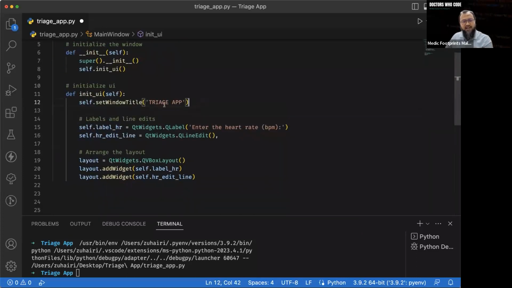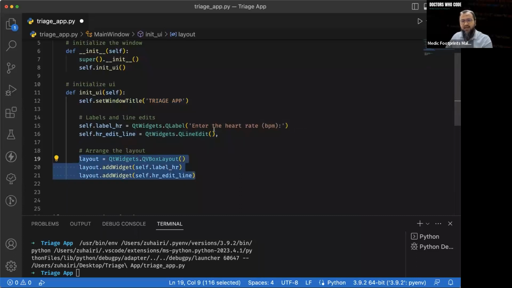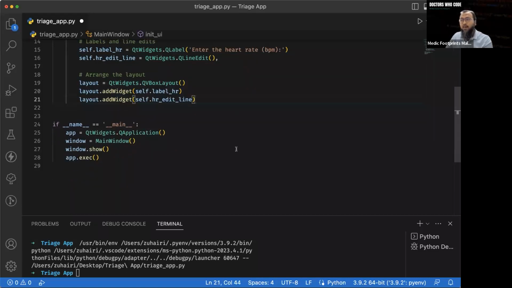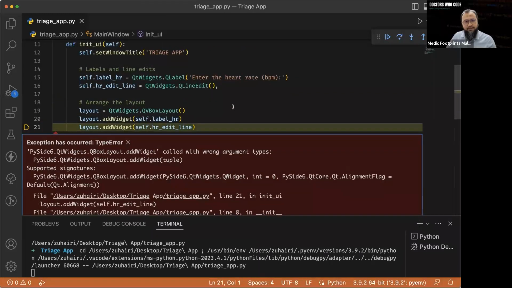First, we are initializing the window. Then we are initializing all the components, the widgets, so to call, the tags and the text field, and now we arrange everything inside the column. Now let's see what's going to happen if we try and run this app, and see how we can further enhance it. So I'm running the app now.